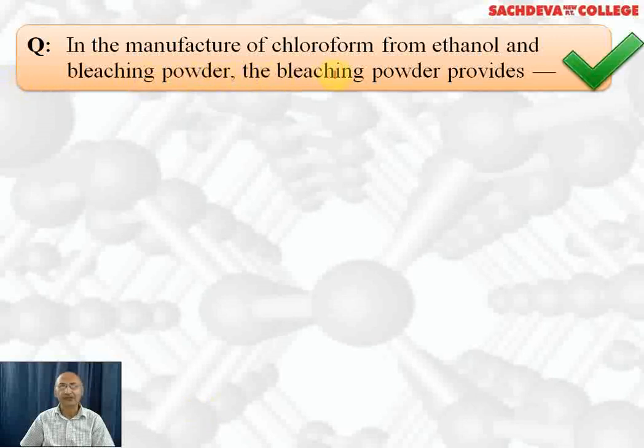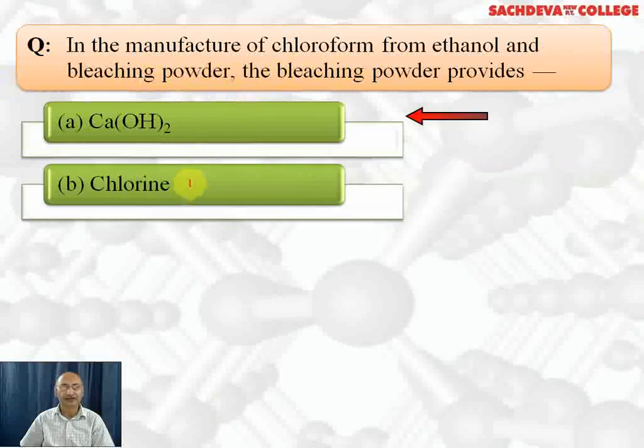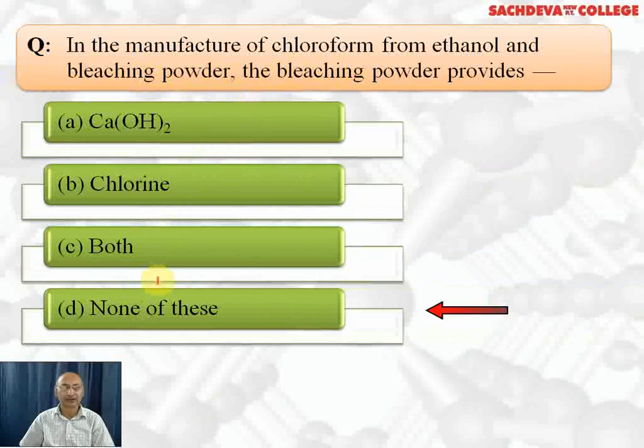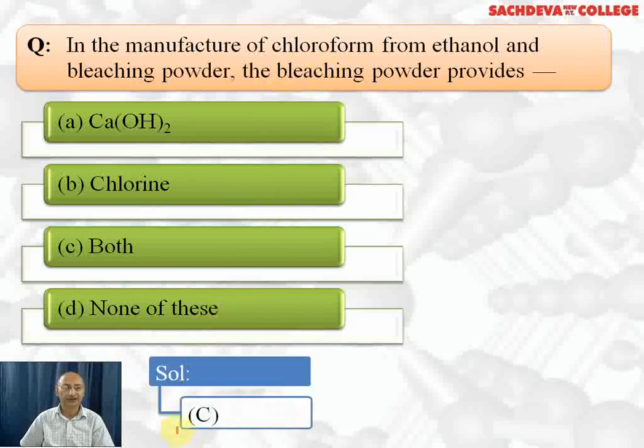Next, manufacture of chloroform from ethanol and bleaching powder. The bleaching powder provides calcium hydroxide, chlorine, both, none of these. Correct answer is both. Calcium oxychloride on hydrolysis will give calcium hydroxide plus it will form chlorine, and both are required for converting ethanol to chloroform. Ethanol first changes to acetaldehyde with the help of chlorine. Acetaldehyde reacts with chlorine to form trichloroacetaldehyde, which reacts with calcium hydroxide to form chloroform. So both of them are generated by bleaching powder. Correct answer is C part.